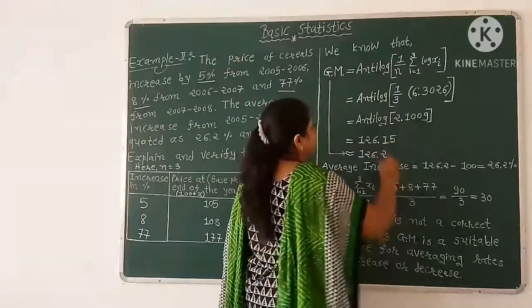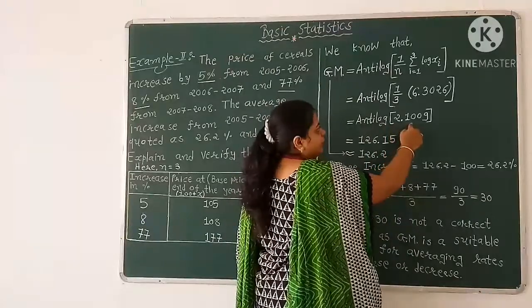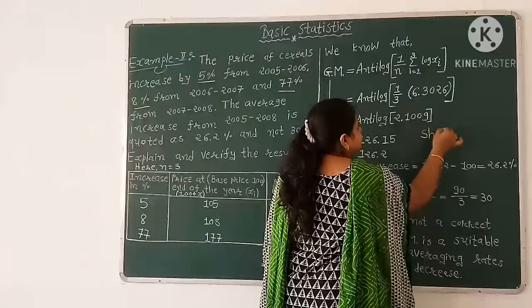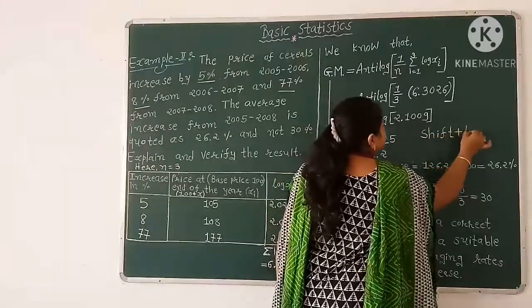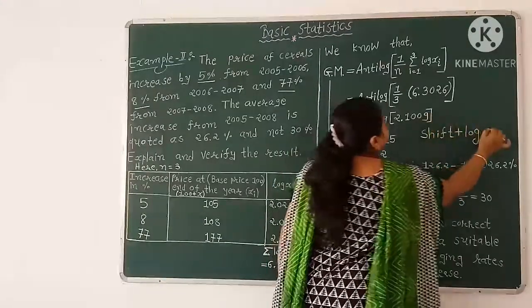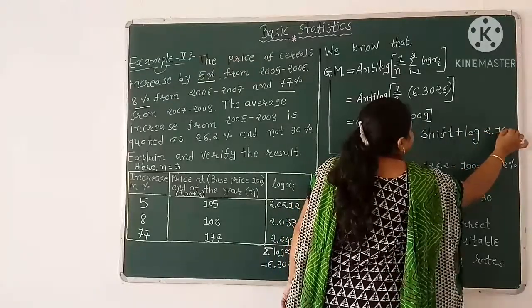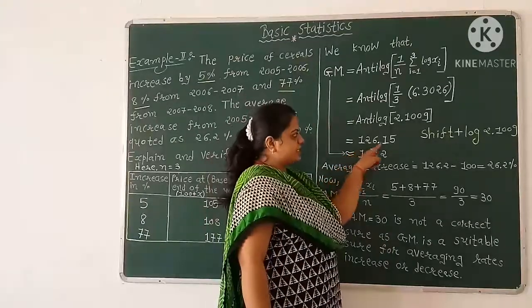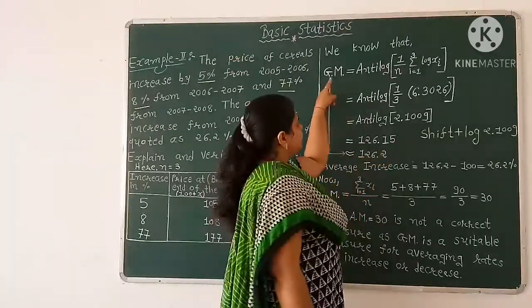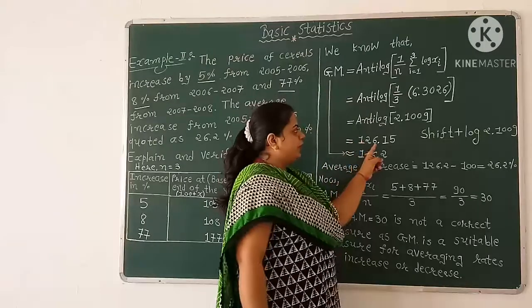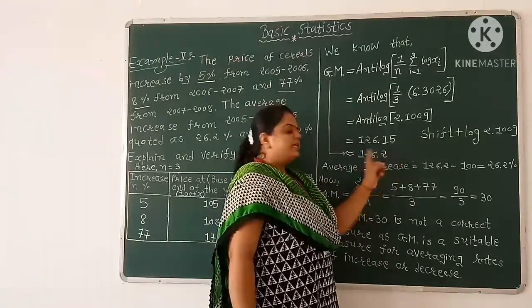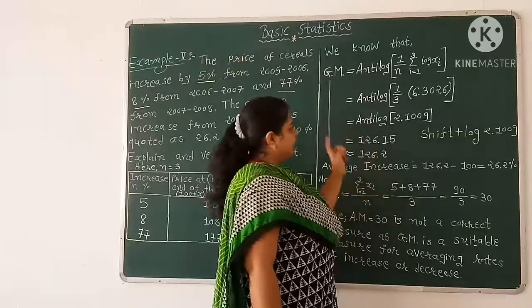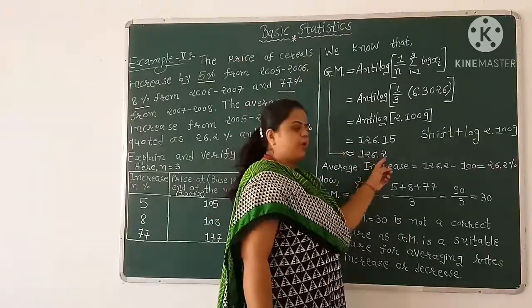Using calculator, anti-log of 2.1009 is 126.15, which is approximately 126.2. So our geometric mean becomes 126.2.